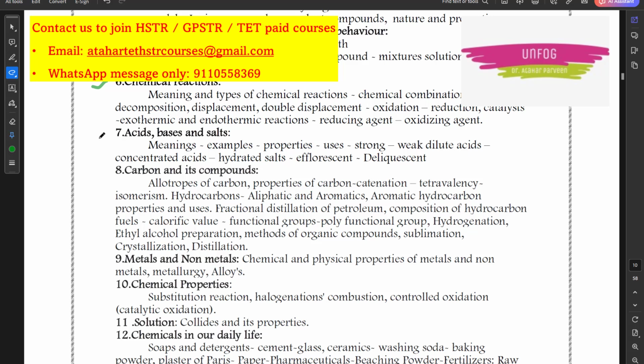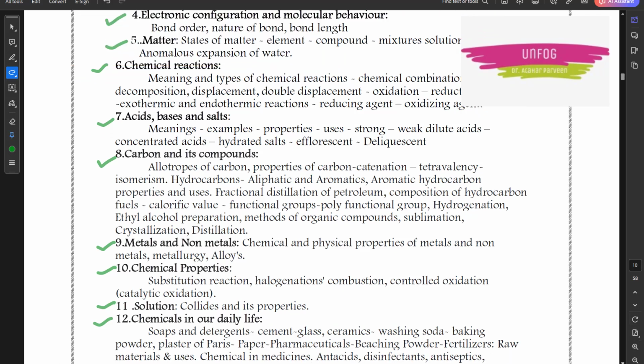Then you have acids, bases and salts, carbon and its compounds. This is also a very important chapter. In physics, dynamics was an important chapter, electricity was important, along with that gravitation. Like that only, you have metals and non-metals here, chemical properties, solution, chemicals in our daily life. Chemicals in our daily life is also one of the important chapters from chemistry.